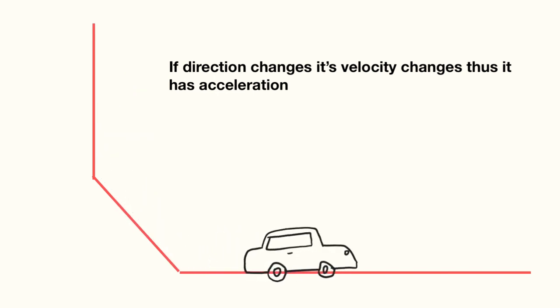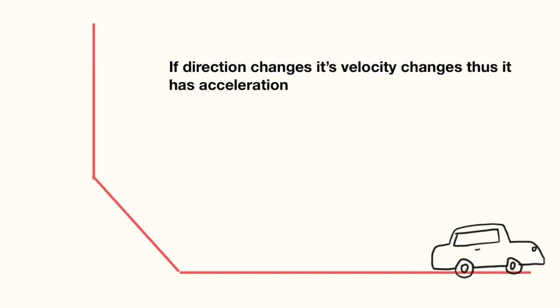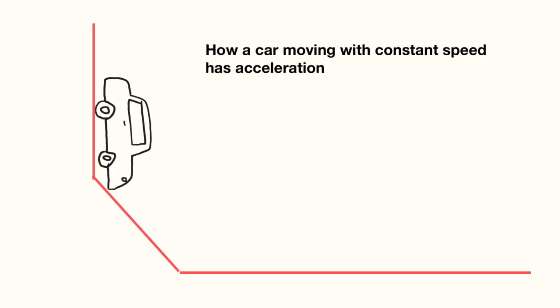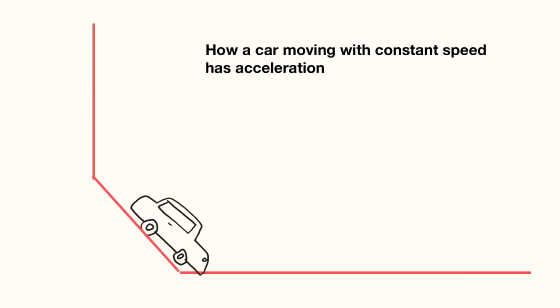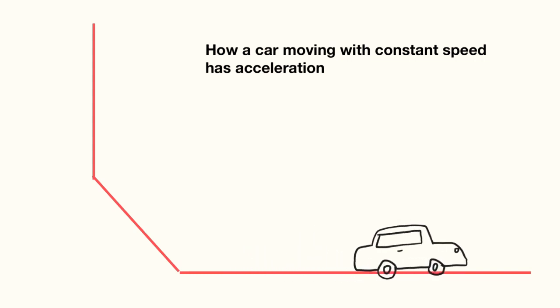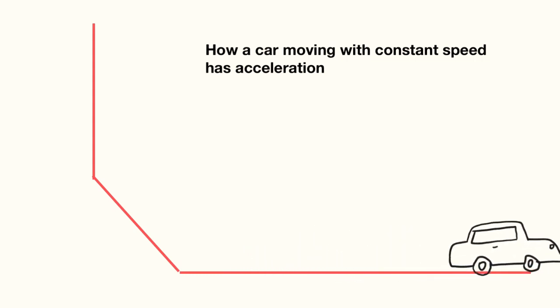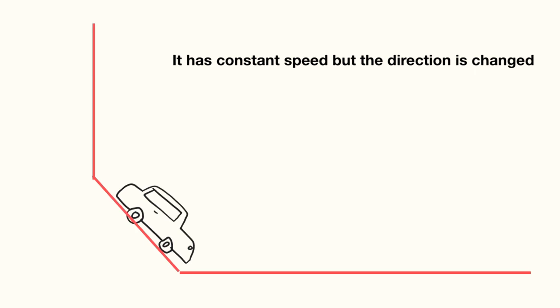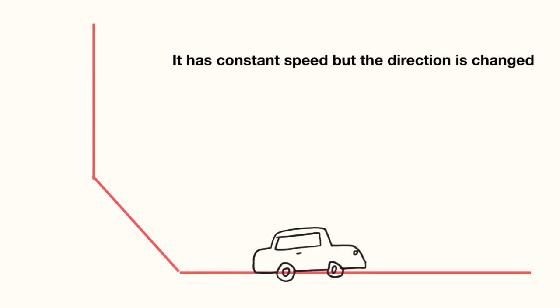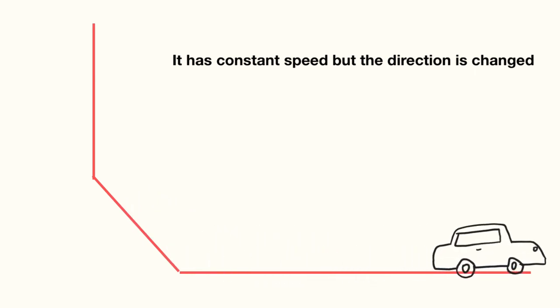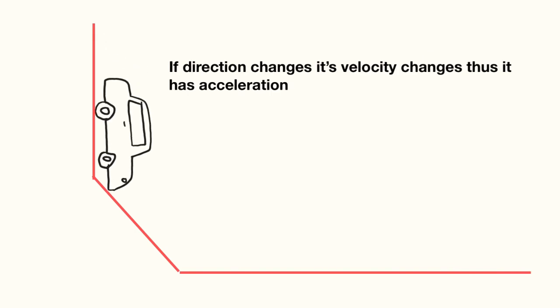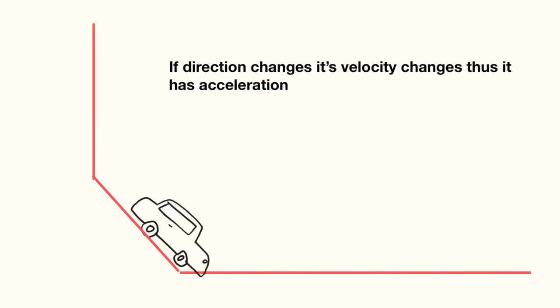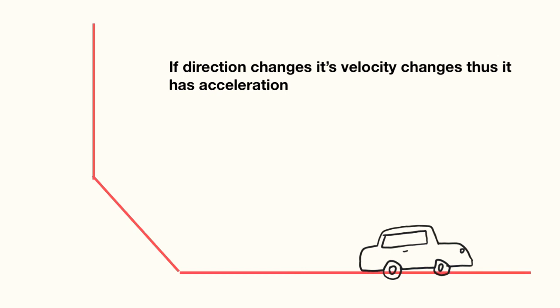Yes, of course, the car also has acceleration. Why? Because it's moving uniformly, but still it's changing its direction. It means the car is having acceleration. Why? Because when it changes its direction, you can see the velocity is changing.